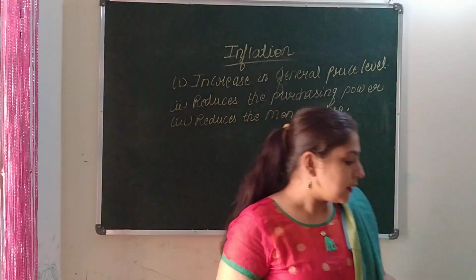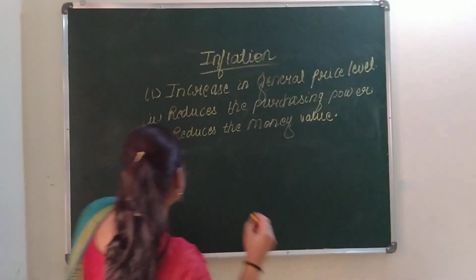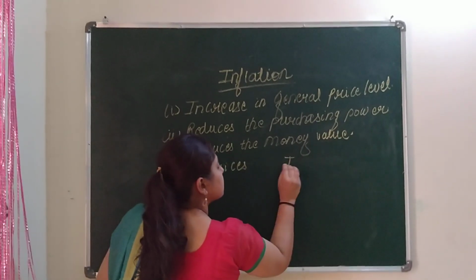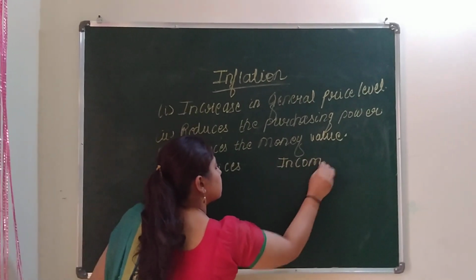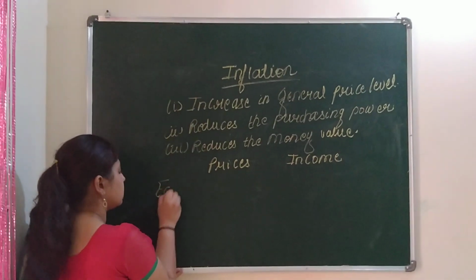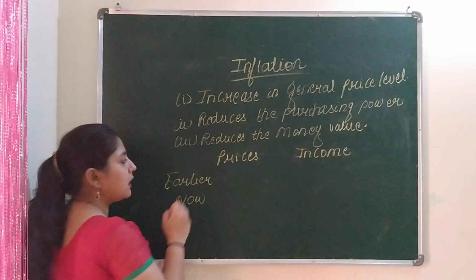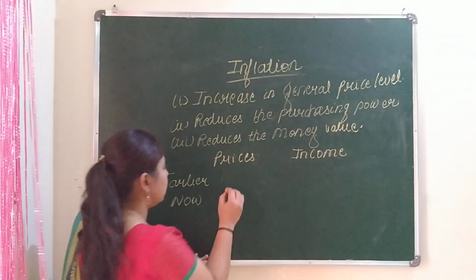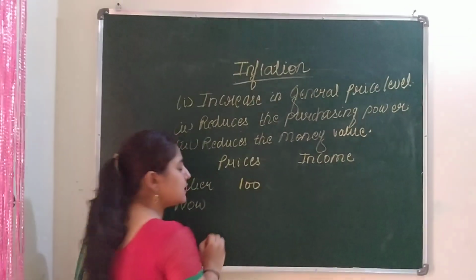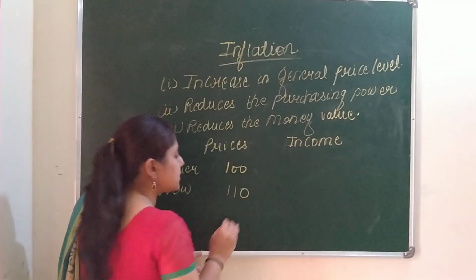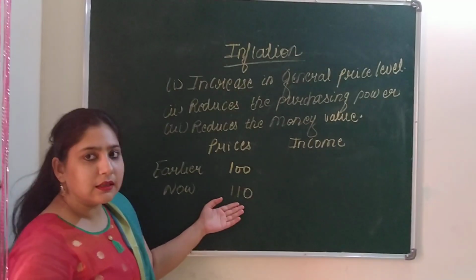That means the price of oil was rupees 100. Now the current price is rupees 110.